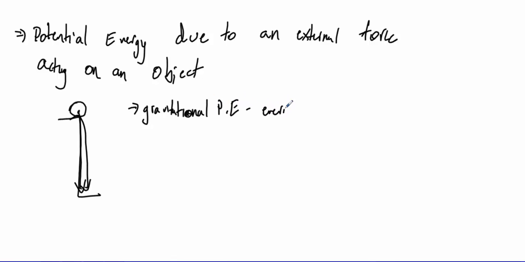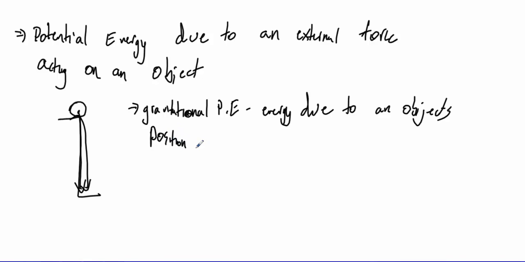is energy due to an object's position and gravity. Okay? So when I say due to position, it matters where this thing is. If this is way up at the top, then it's got more potential energy than if it was just down here. And if it's on the ground, you could even argue that it doesn't have potential energy there. It can't fall anymore. Even though the force of gravity is still acting on it, it's now got the normal force balancing that force.